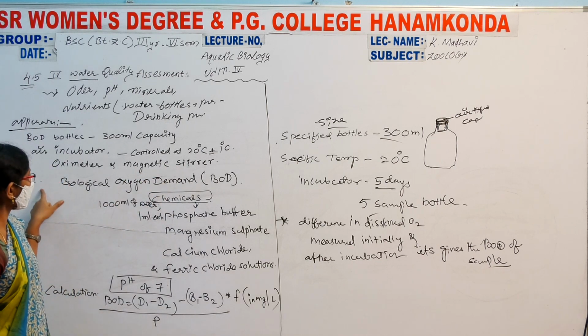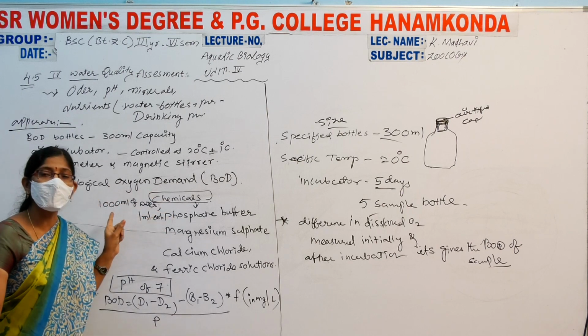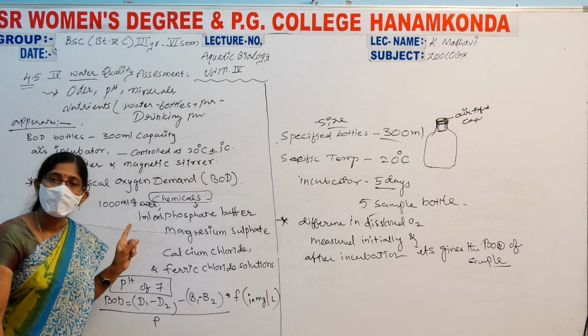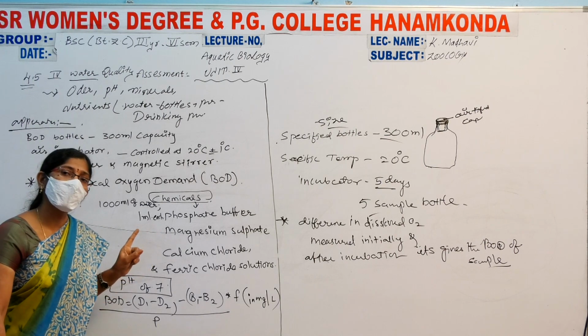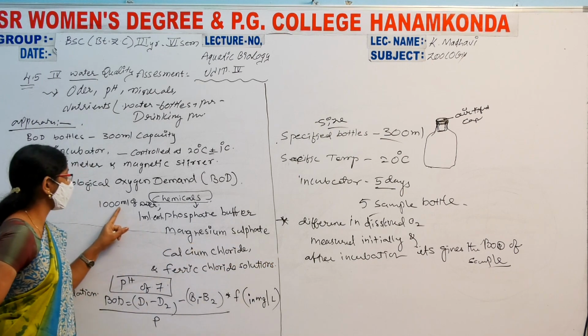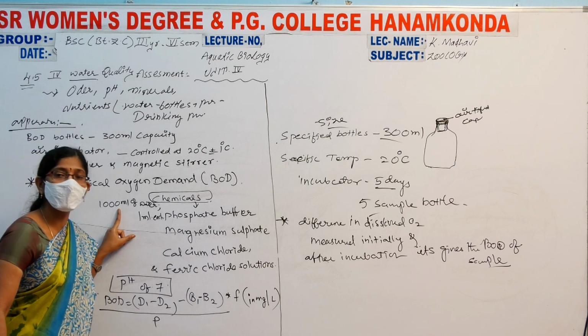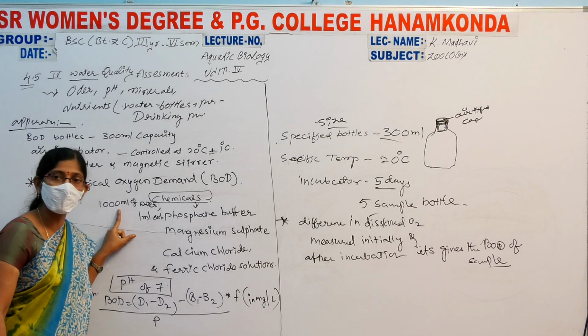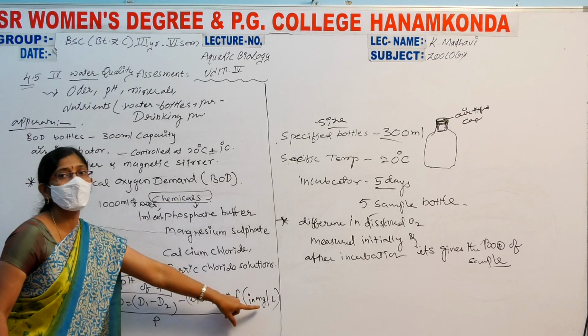And for biological oxygen demand, what chemicals are required for these experiments? Here we are taking the samples. The biological oxygen demand is always measured in milligrams per liter.